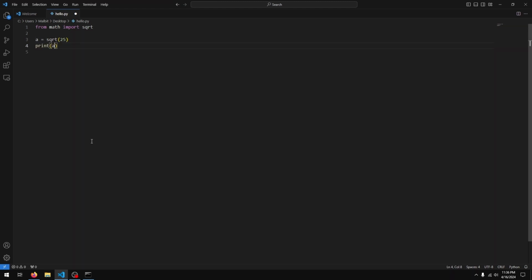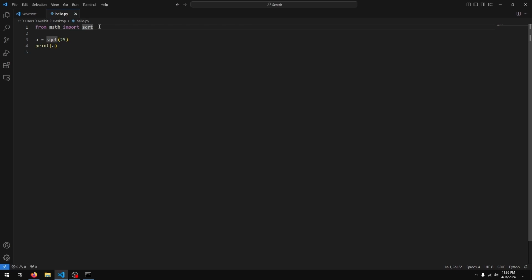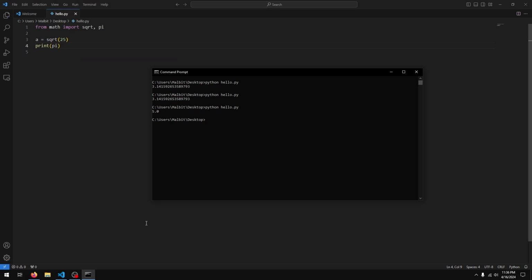So if I just print a, you see we get 5, and similarly I can import pi. So I can do this again, from math import pi, or you just put a comma here and say pi. So if I print pi, we get the value for pi.